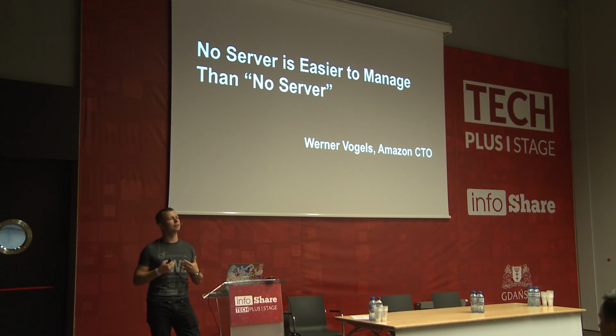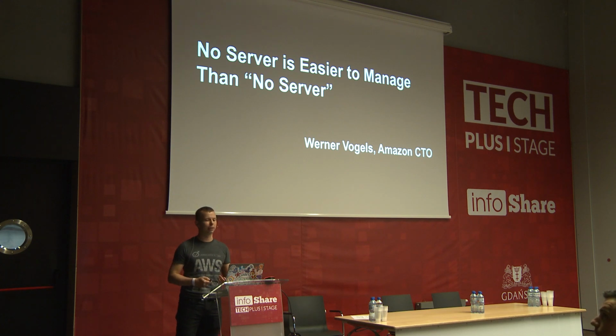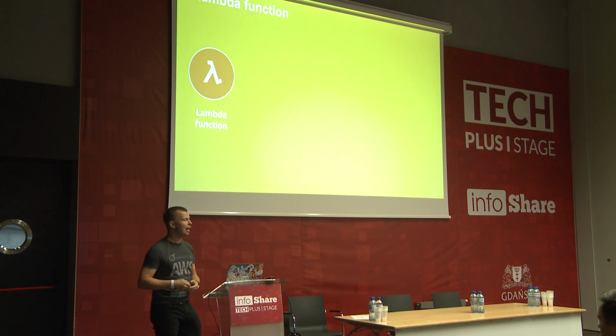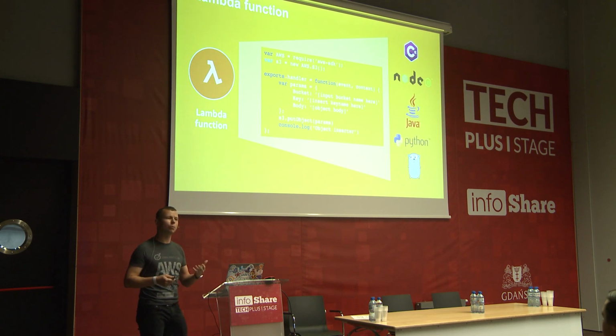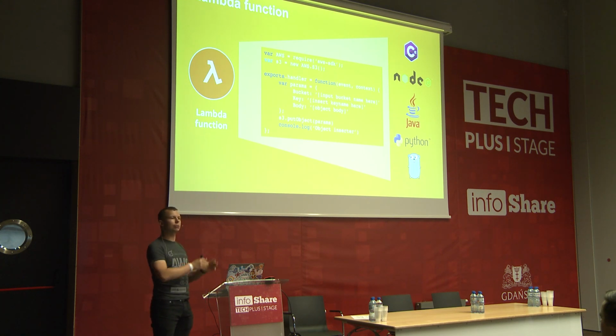So in short, most companies now try to avoid managing infrastructure. They want to focus on applications, on the systems which they are building. And one of the most popular, if not the most popular, serverless services in the cloud is Lambda. Lambda is this function, this microservice, which we deploy in the cloud, but we don't think about infrastructure. In short, we take our code, which can be written in a couple of different languages, we throw it to the cloud and we say, dear cloud, manage this. This is the code which I've written, this is my business logic which I want to use.